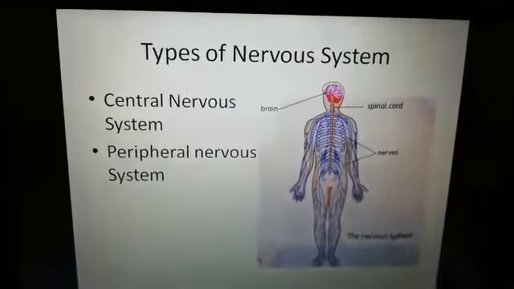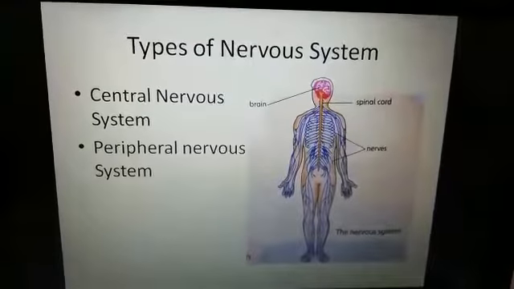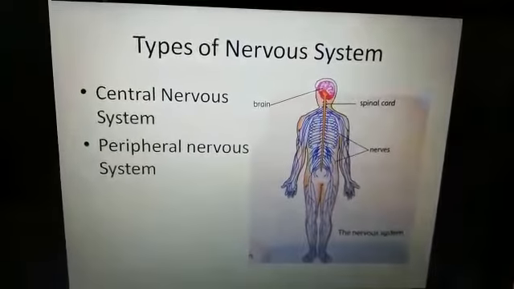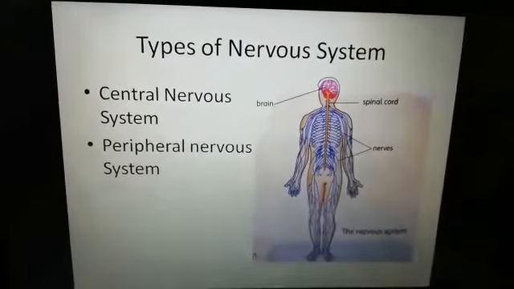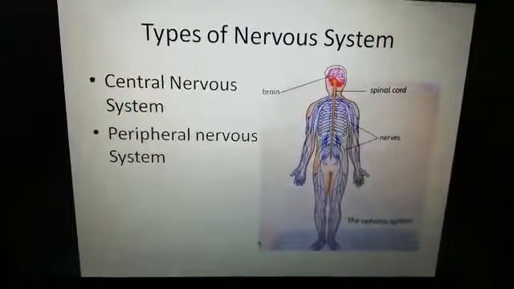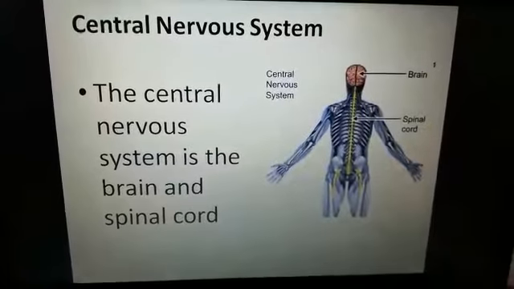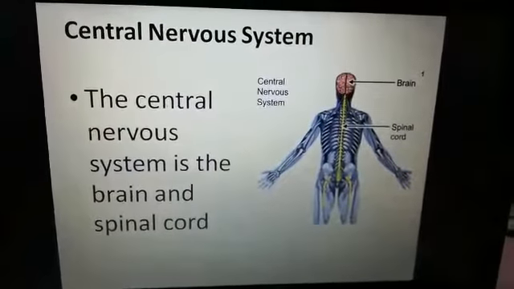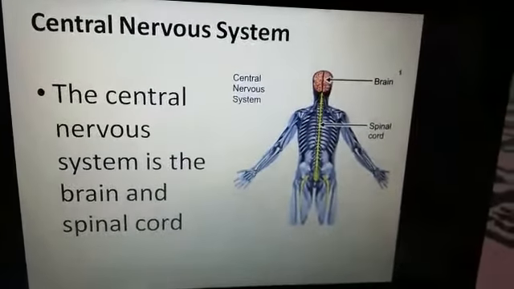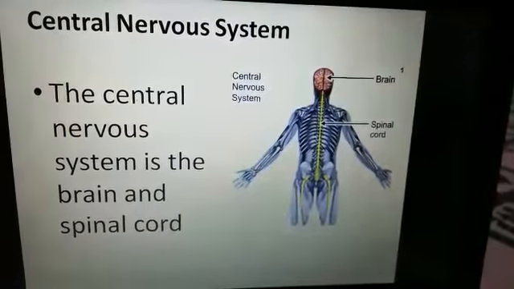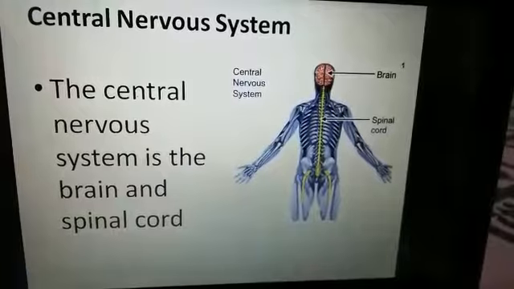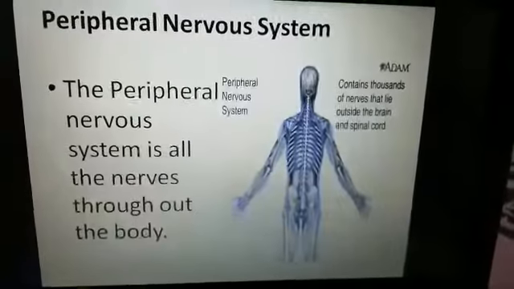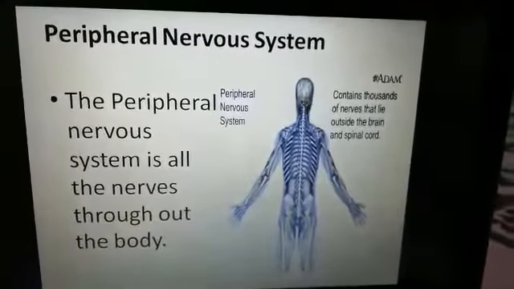When we talk about the types of nervous system, we have two types of nervous system: the central nervous system and the peripheral nervous system. In the central nervous system, we have brain and spinal cord. You can clearly see in the picture there are only two parts, the brain and spinal cord. They make the central nervous system.